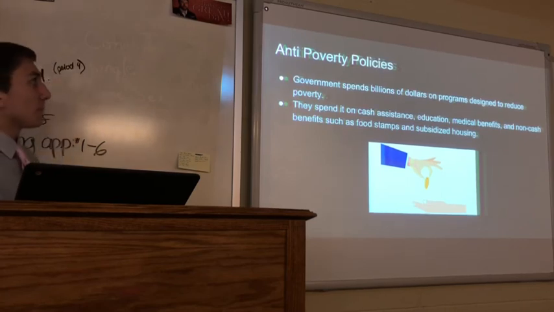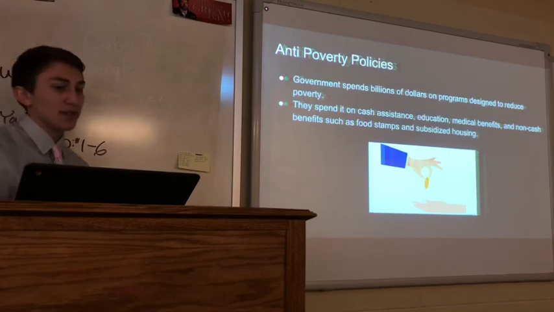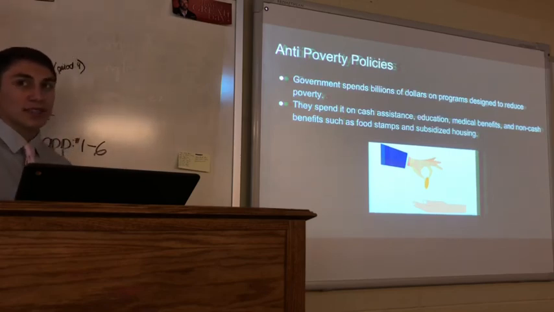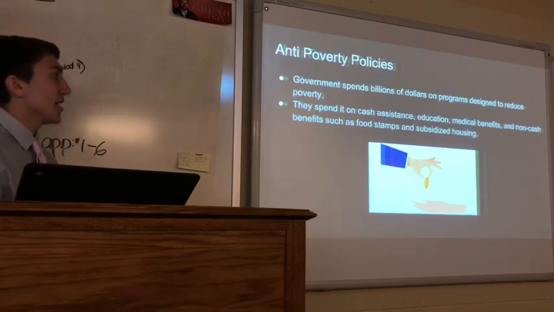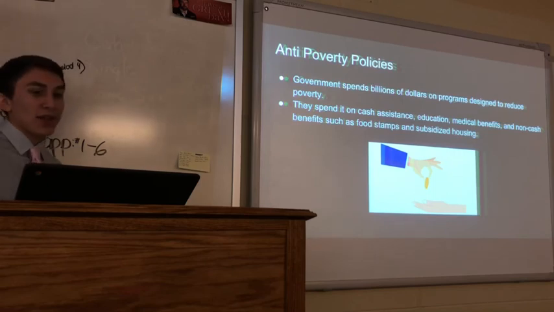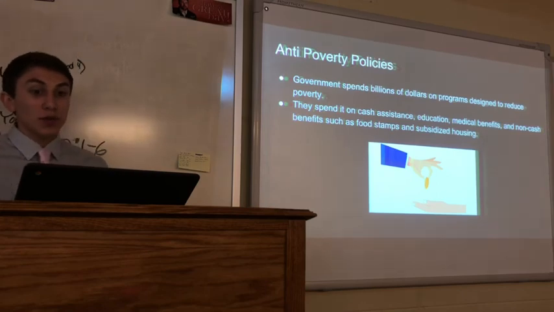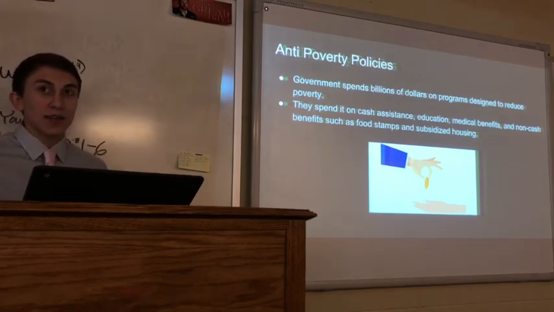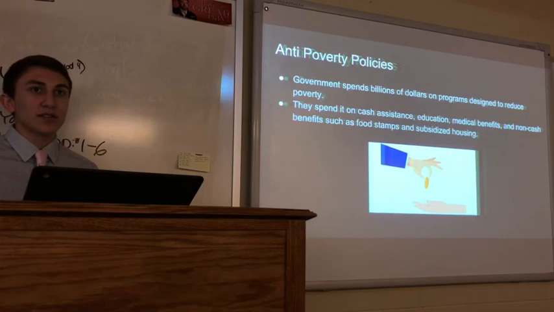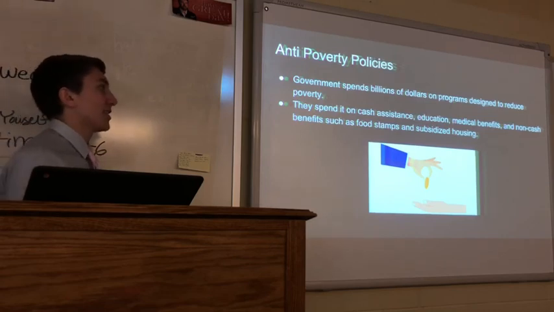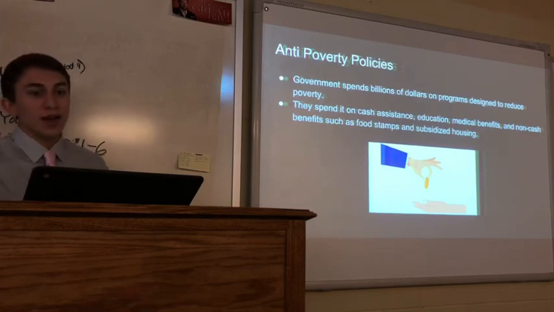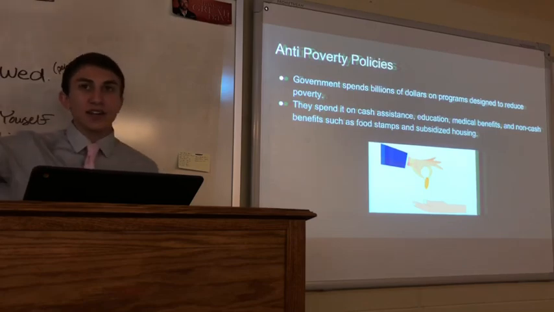A lot of people get super mad about these because it's people's taxes that are paying for some of these things. There are poor people who work and are trying to create a living for themselves, but there are some poor people who just collect these things and don't really work or don't have an education or anything to get work.